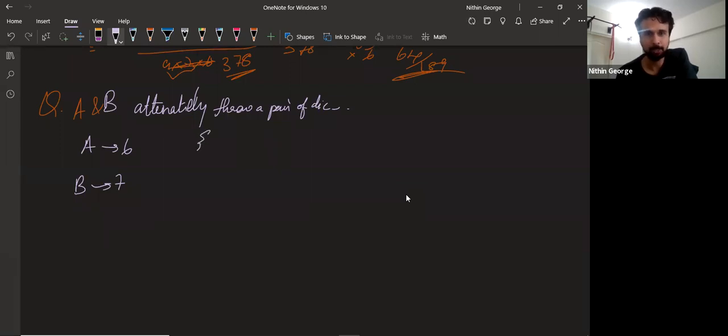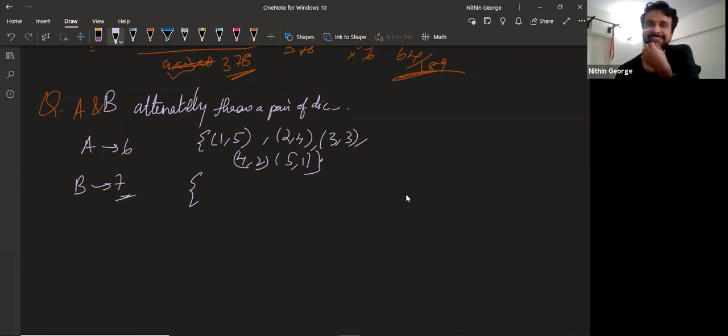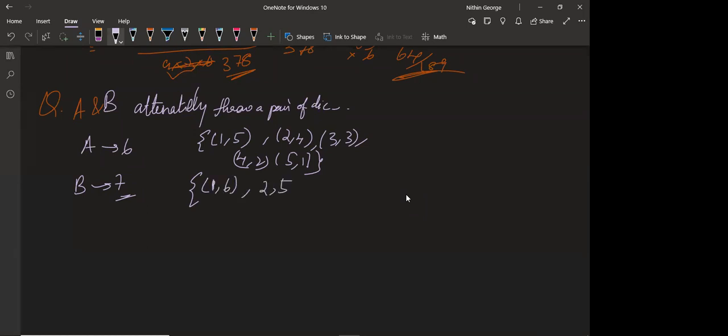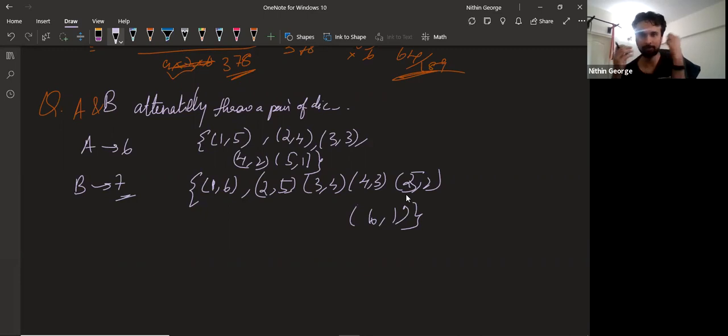Okay, so 6, how can it come? It can be 1, 5, can be 2, 4, can be 3, 3, can be 4, 2, or 5, 1 when he throws a pair of dice. The sum should be 6. Now for 7: 2, 5, 3, 4, 4, 3, 5, 2, and 6, 1. Total there'll be 36 ways of throwing a pair of dice. From them, these are the cases you're looking for.